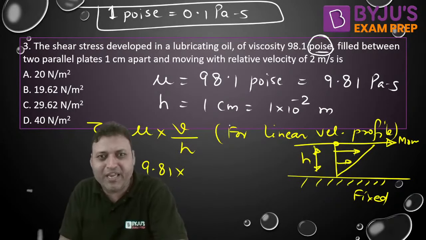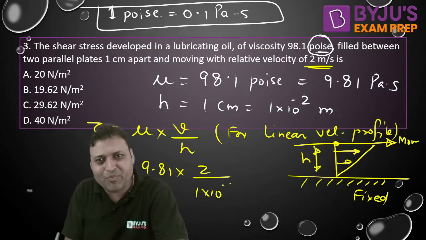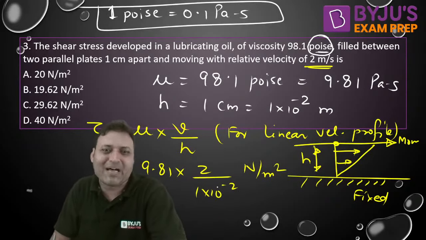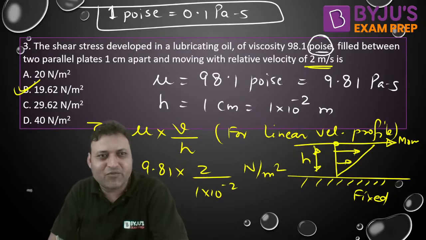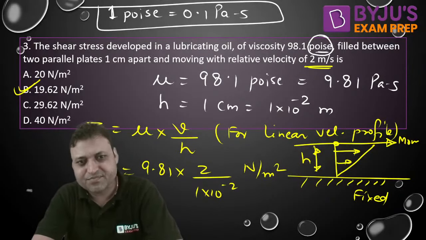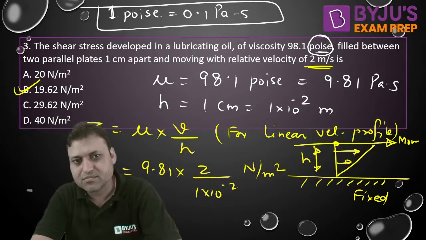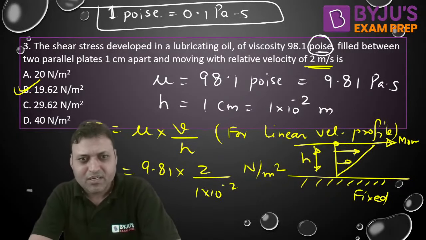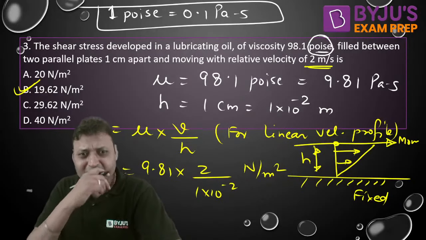9.81 into V, relative velocity of 2 meter per second, by 1 into 10 to the power minus 2, and that will give you Newton per meter square or Pascal. The correct answer will be 19.62, isn't it? By 10. Is it 9.81 into 2 by 10?